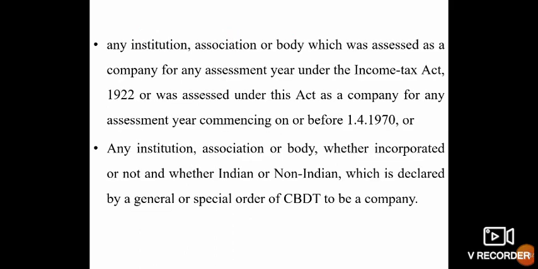Any institution, association or body which was assessed as a company for any assessment year under the Income Tax Act 1922, or was assessed under this Act as a company for any assessment year commencing on or before 1/4/1970. Any company which is assessed as a company on or before the date of 1/4/1970 is called a company.